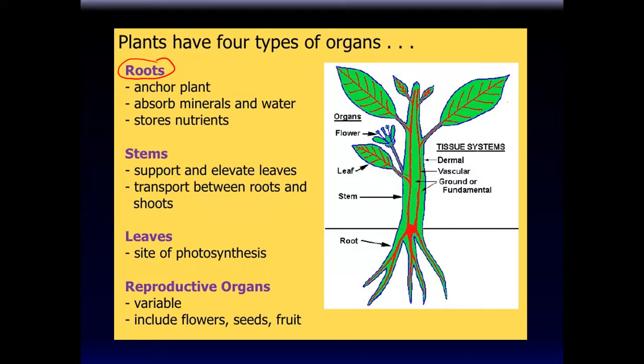And leaves are the site of photosynthesis. And plants have reproductive organs, such as the flower and the seed. The flower of a plant is, as we have seen before, the reproductive organ. So these are the major organ systems and organs of a plant. Okay, so that's what we mean, and that's pretty advanced, you'd say.